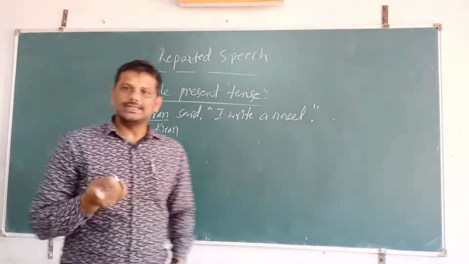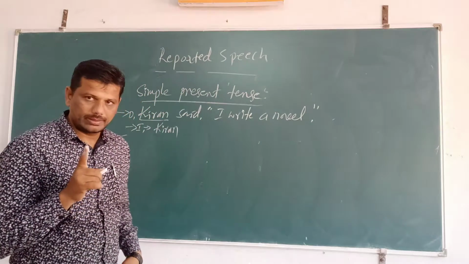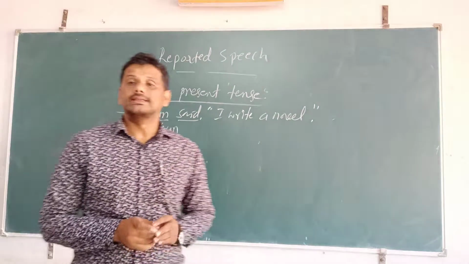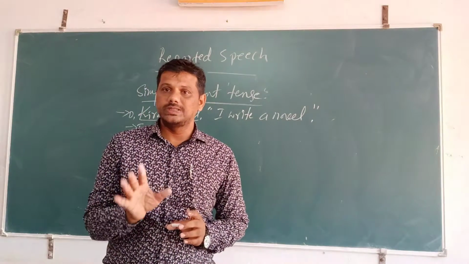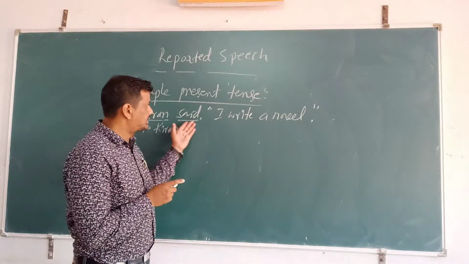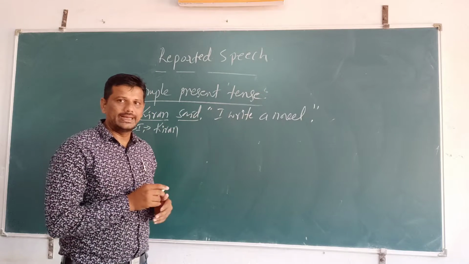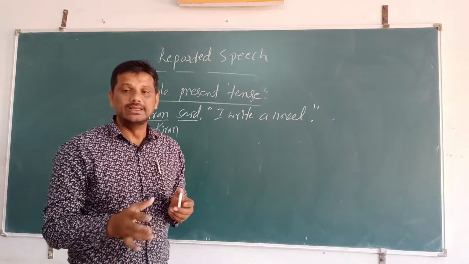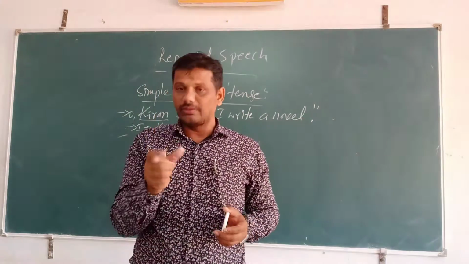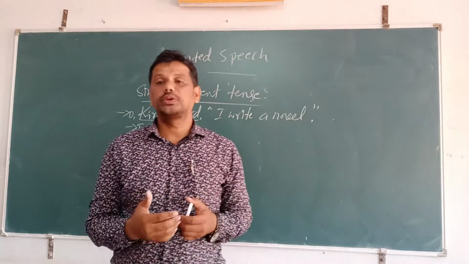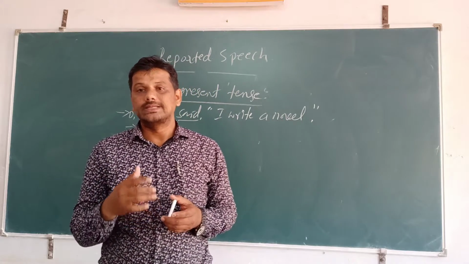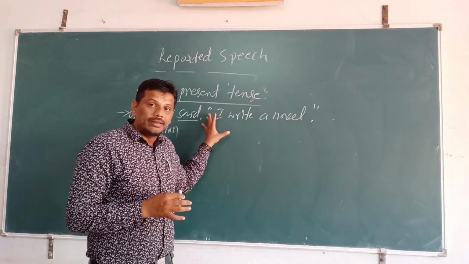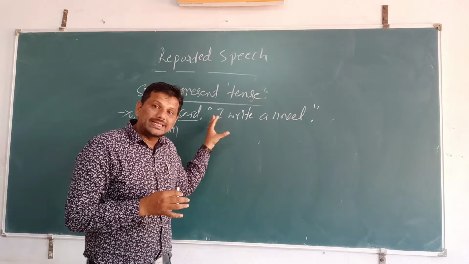There is a change in the reporting verb, but in an assertive sentence, we should not change it. What is an assertive sentence? Before we change from direct to indirect speech, we need to know the kinds of sentences.